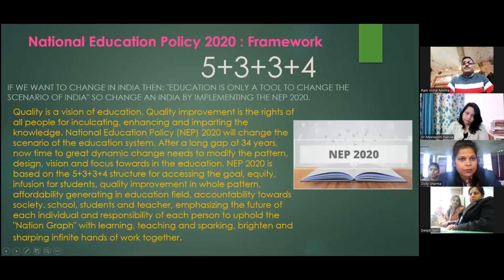As we are discussing the National Education Policy 2020, if we want to bring change in India, then education is the only tool to change the scenario of India. So India will change by implementing NEP 2020. Quality is the vision of education. Quality empowerment is the right of people for inculcating, enhancing, and imparting knowledge. NEP 2020 will change the scenario of the education system after a long gap of 34 years. As we already know, we got the first NEP in 1968, then 1986, and now in 2020.